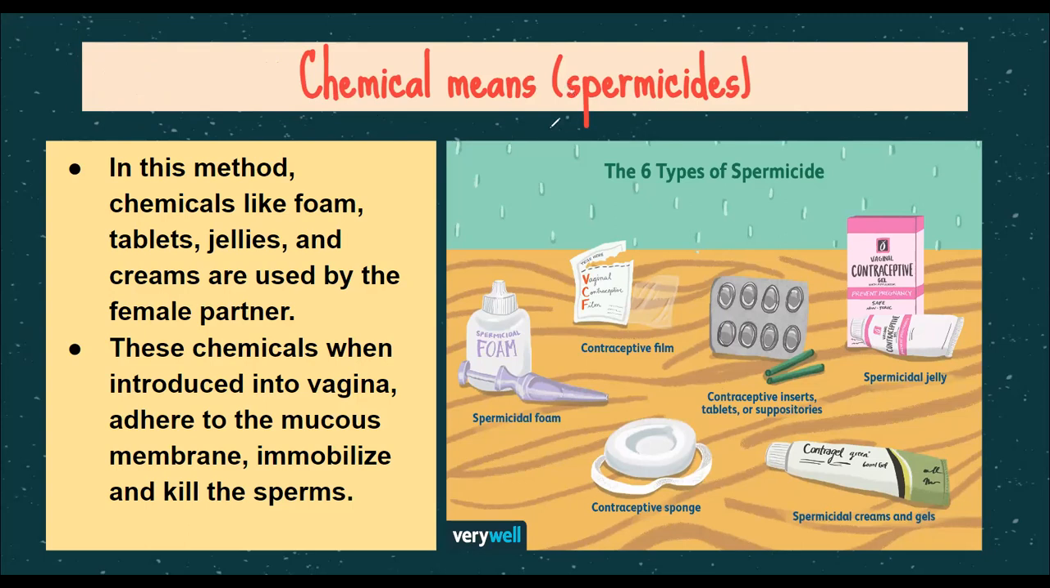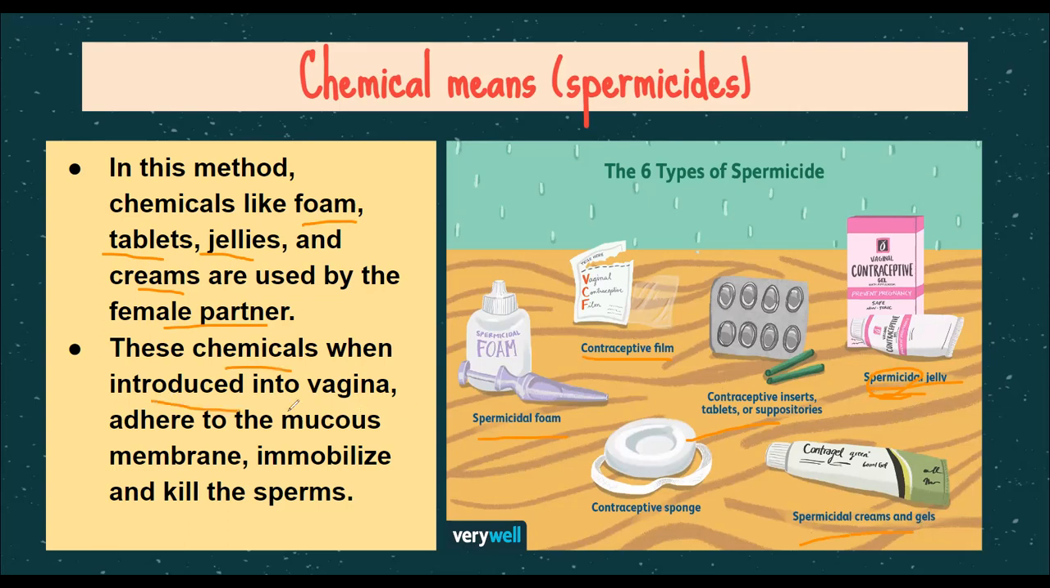An individual can use certain chemicals to avoid pregnancy for a certain period of time. In this, chemicals like foam, tablets, jellies, and creams can be used by the female partners. So you have spermicidals, which kill the sperm. That foam, that cream, or the female contraceptives can be used. Tablets can be inserted. Spermicidal jelly kills the sperms, and this can be applied in the vagina of the female.